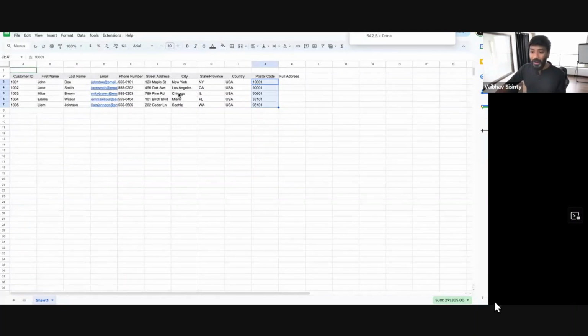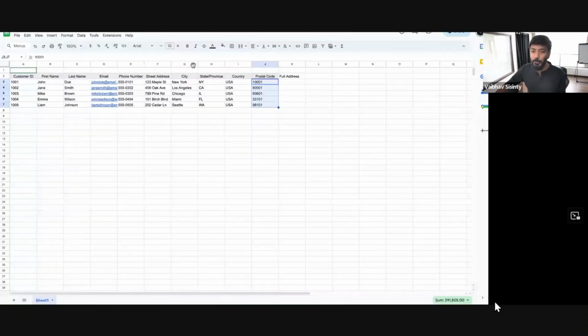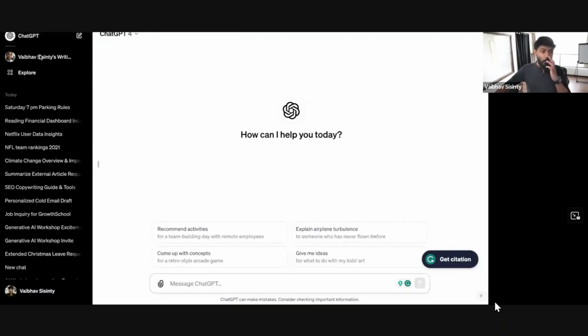So let's say whatever that file is, you basically download that file. Or in fact, you can do it even more simply. You know where the data is in F, G, H, I, and J, and you want to concatenate all of this. So for this file, I want to just know the formula that I have to put here, and I don't know what that formula is. So I can go back to ChatGPT and simply paste this prompt.